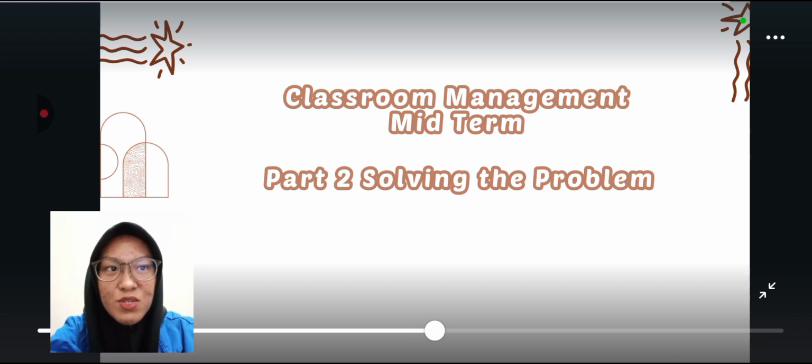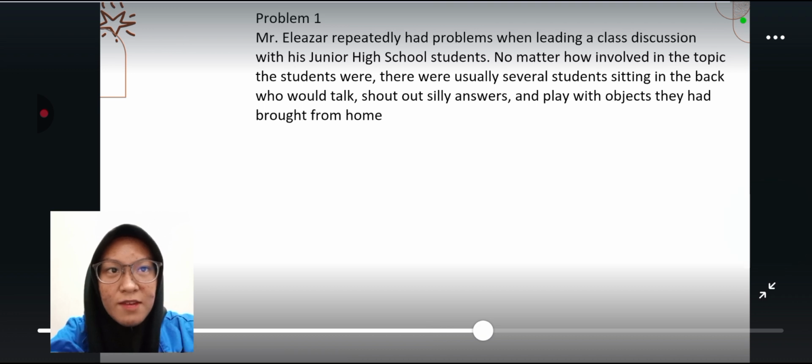Here are the classroom management midterm part 2, solving the problem. Problem 1: Mr. Eleazar repeatedly had problems when leading a class discussion with his junior high school students. No matter how involved in the topic the students were, there were usually several students sitting in the back who would talk, shout silly answers, and play with objects they brought from home.